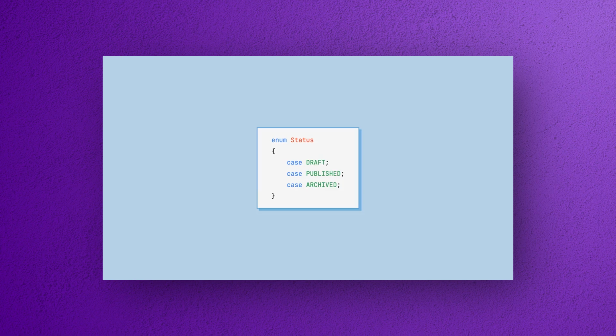A new feature, enums. Enums are small data.